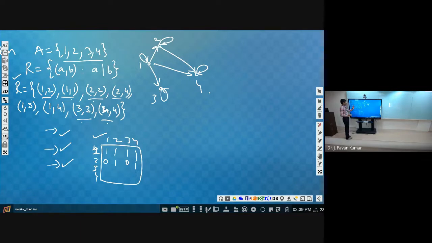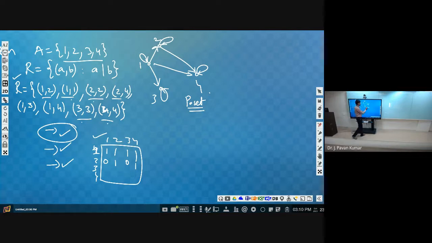Now, as we are saying, this is a poset. Definitely it will satisfy the reflexive property, right? It has to satisfy the reflexive property, then only it will become a poset. So whenever we say it is a poset, self loops on every vertex should exist. Why? Because the poset definition itself contains the reflexive property. So self loops are implicit. By default, self loops will be there for every vertex.